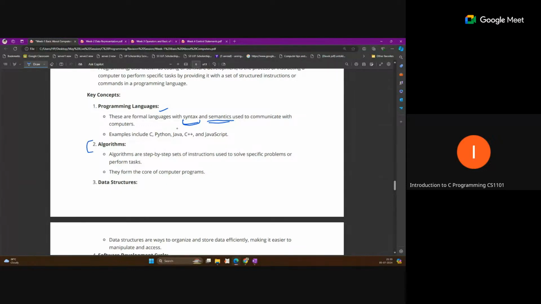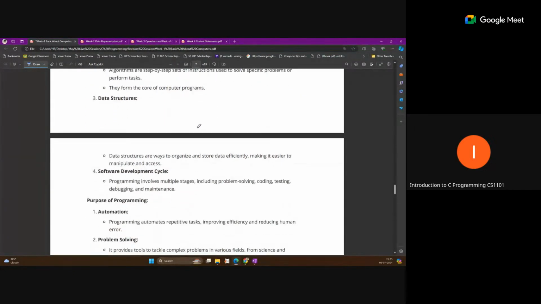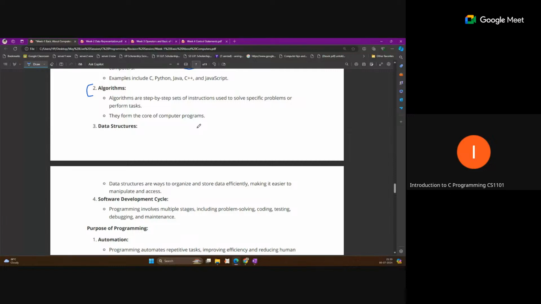After that, what is an algorithm? An algorithm is a step-by-step set of instructions used to solve a specific problem. Data structure: we use data structures to store the data when we are writing any program.